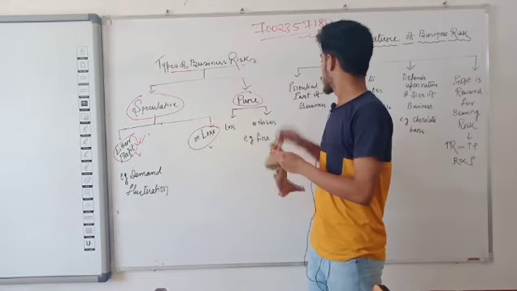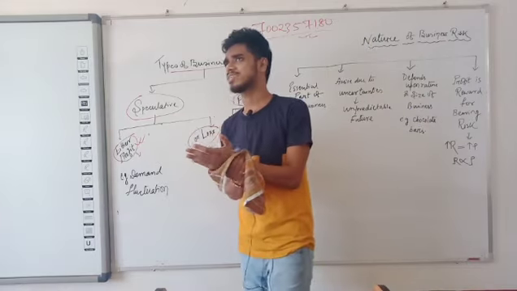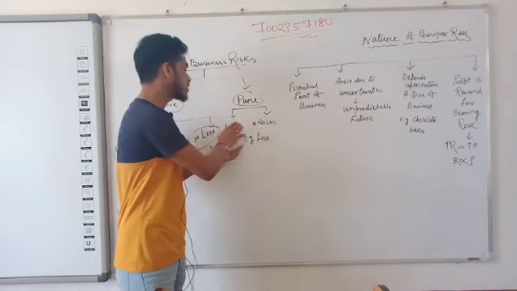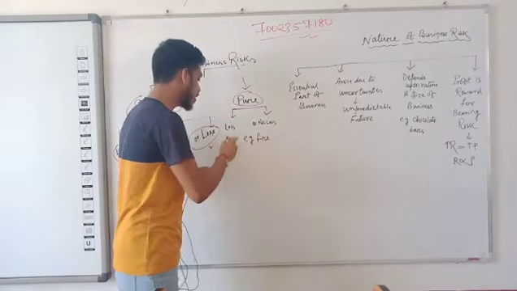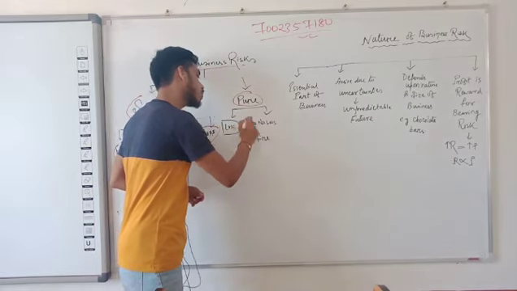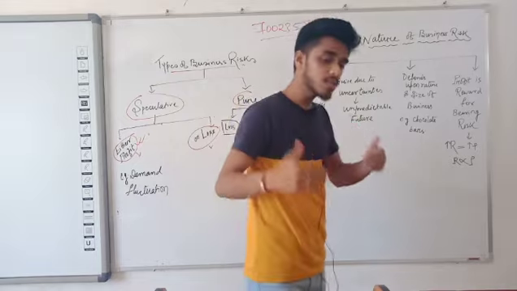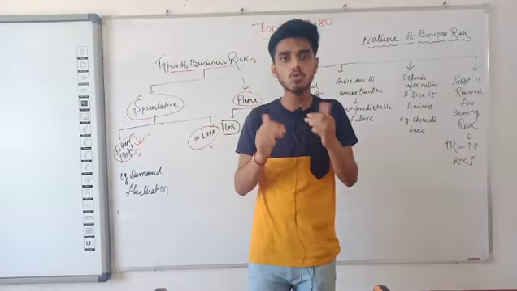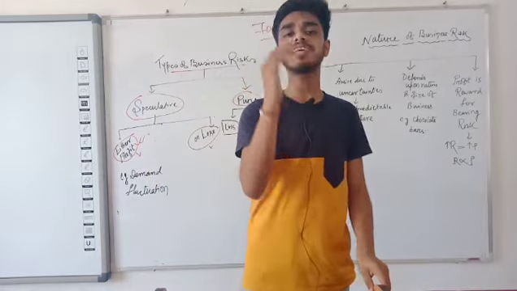Clear? So now we will look at the pure risks. So what are pure risks? Pure risks are such risks where there is no concept of profit. You can't earn profit from pure risks. There will be a loss or no-loss situation. That means for a particular situation you may incur loss or no loss, but you can't have profit in this context.